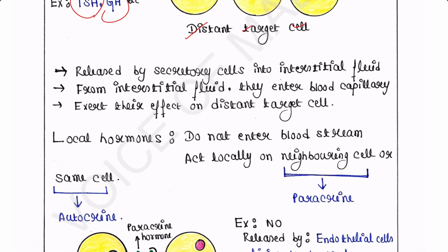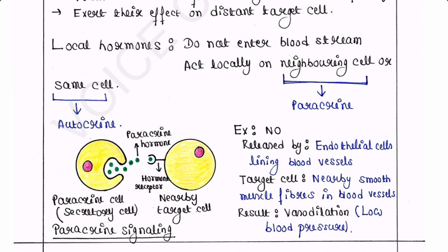Local hormones. So local hormones basically do not enter the bloodstream. They act locally on neighboring cells or on the same cell that secreted them. So local hormones that act on neighboring cells are called paracrine. Local hormones that act on the same cell that secreted them are called autocrine.